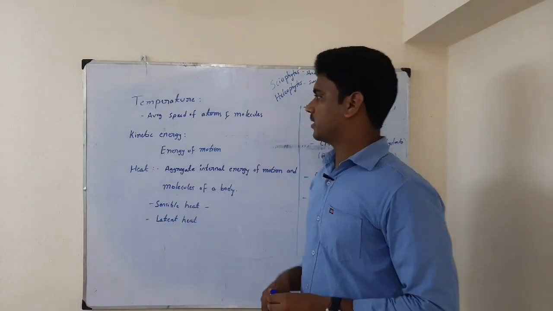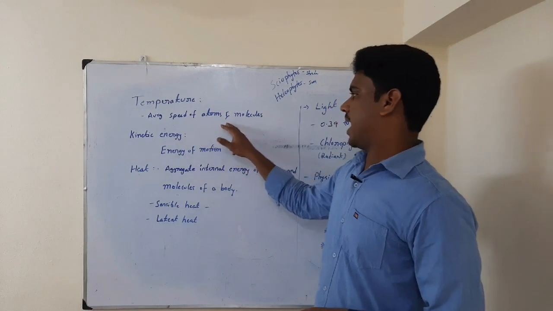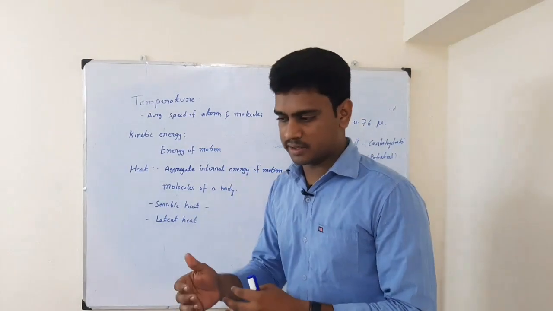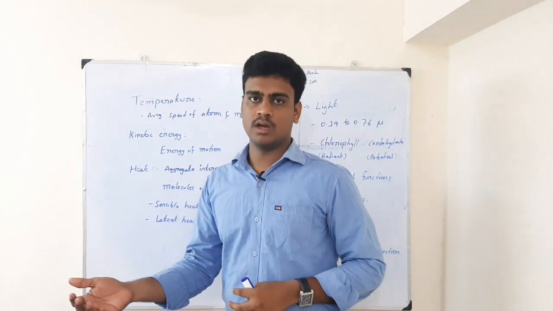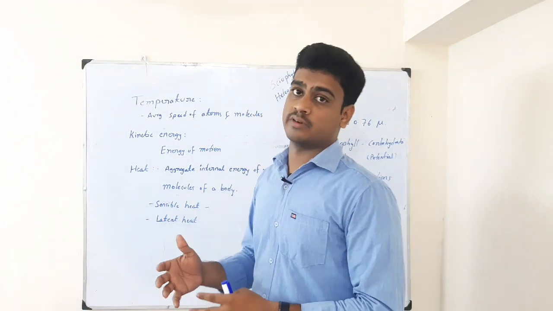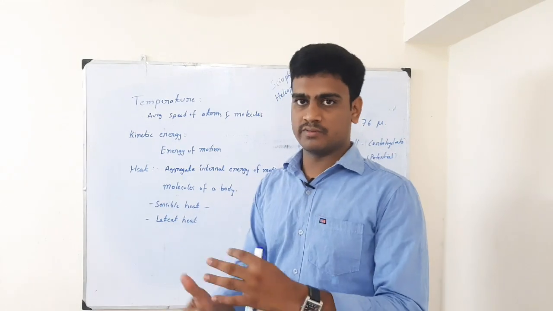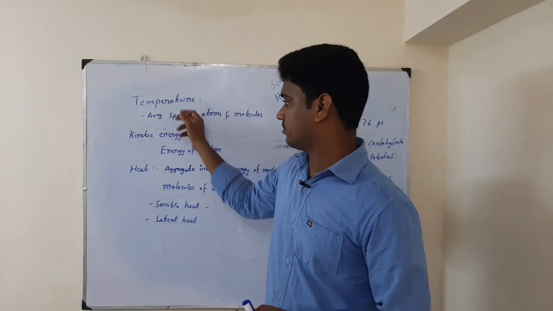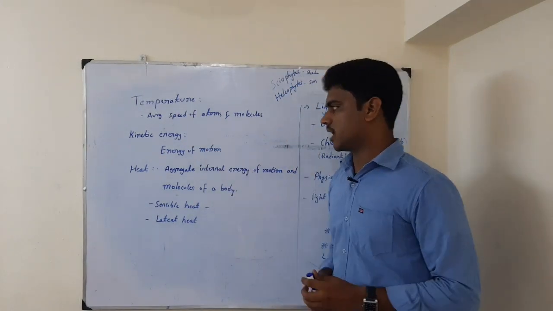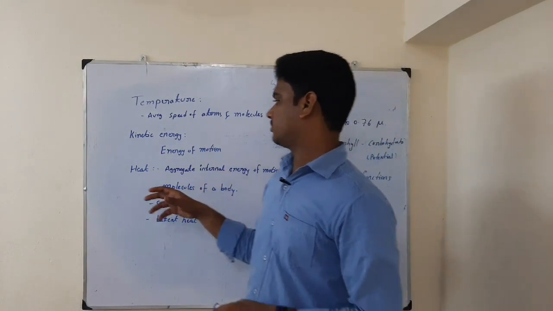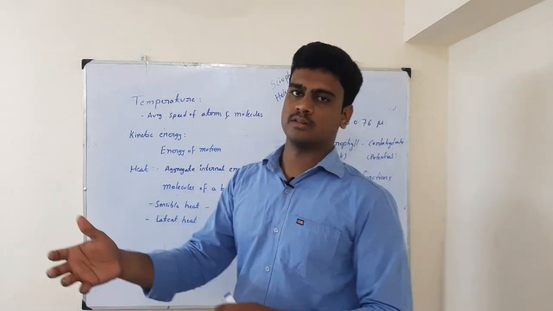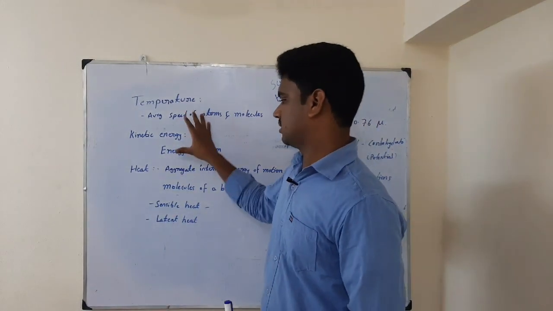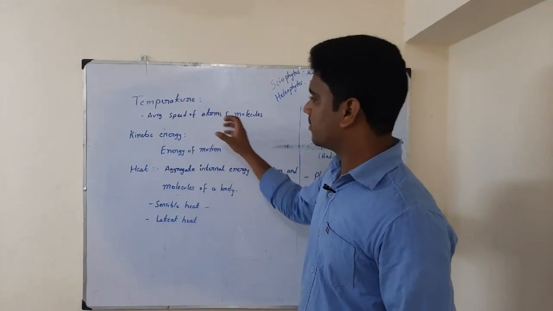The meaning of temperature is the average speed of atoms and molecules. That means how the temperature is spreading from one molecule to another molecule. The transfer of heat, we have already seen how heat is spreading from one molecule to another molecule, and this is called temperature. Then the next one is kinetic energy. Energy of motion, that means how energy is moving from one place to another place. Motion means nothing but movement. So this is a little thing that we need to remember.